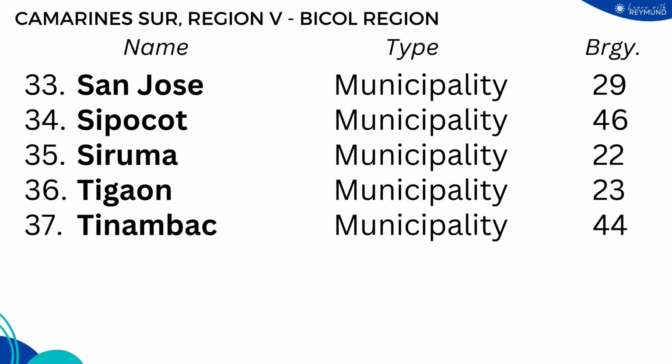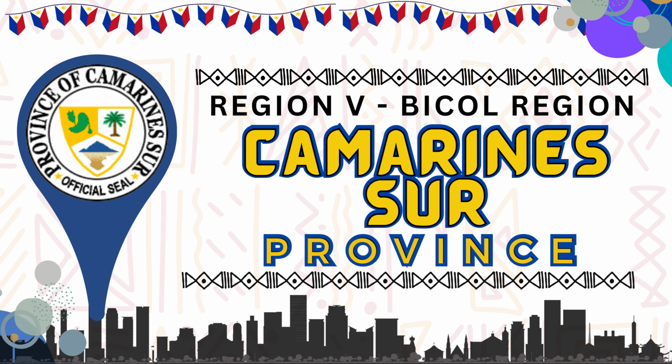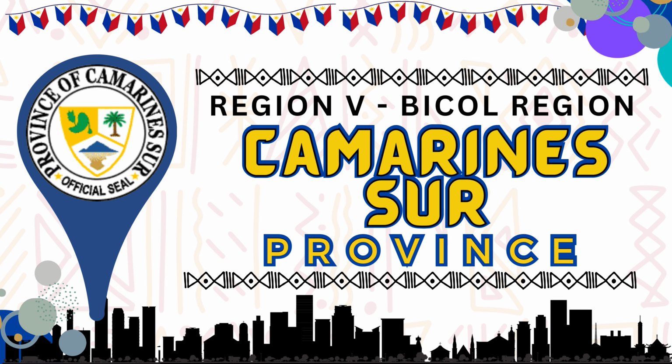We also have the municipality of San Jose with 29 barangays, municipality of Sipocot with 46 barangays, municipality of Siruma with 22 barangays, municipality of Tigaon with 23 barangays, and the municipality of Tinambak with 44 barangays. And that is all about the different cities and municipalities comprising the province of Camarines Sur in the Region 5 or Bicol region.